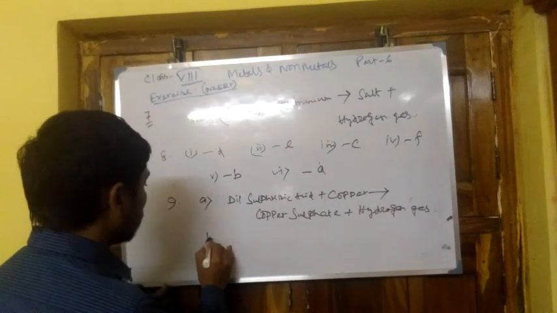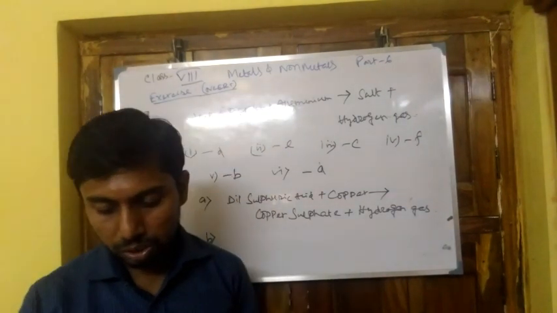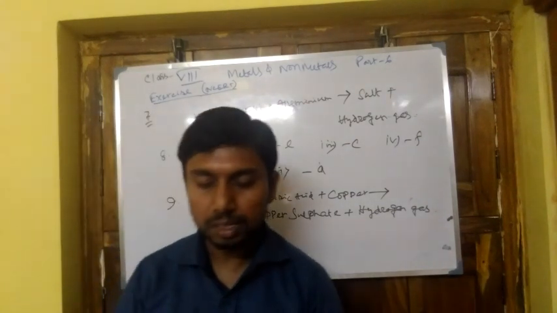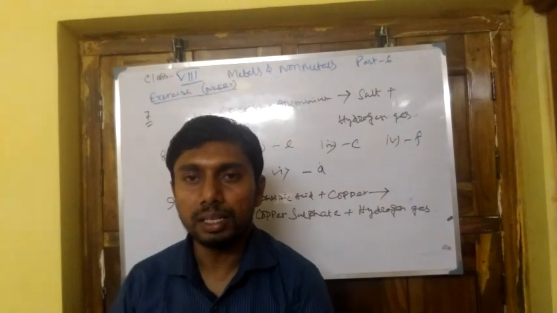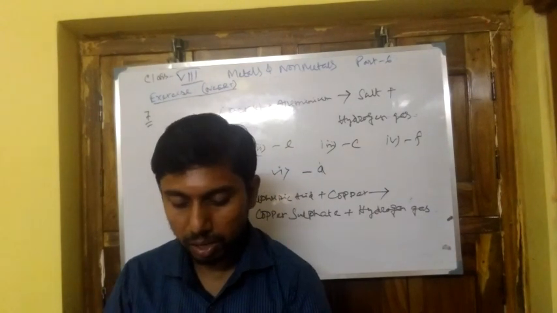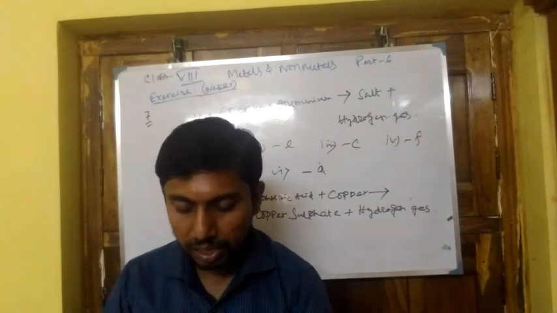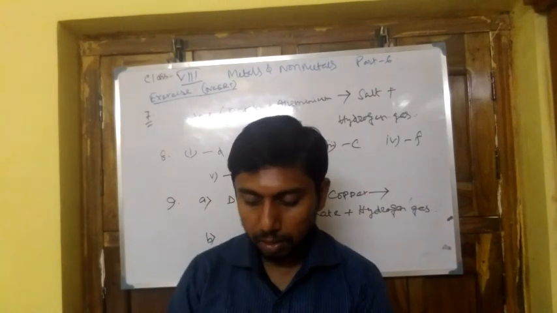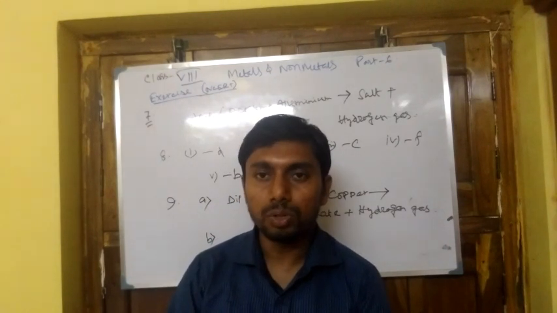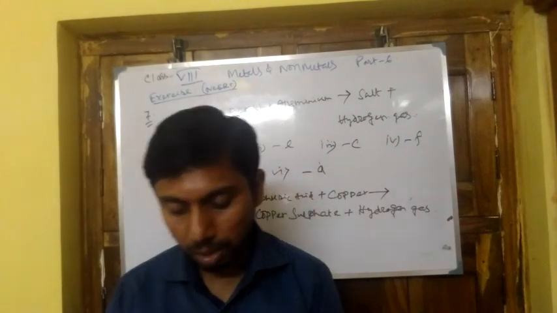So this is the word equation. Next, for the answer to question B, iron nails, we have to follow a displacement reaction. Here we have to remember the activity series. In the activity series, iron is placed above copper, so iron will displace copper from its salt. It is the theoretical part.